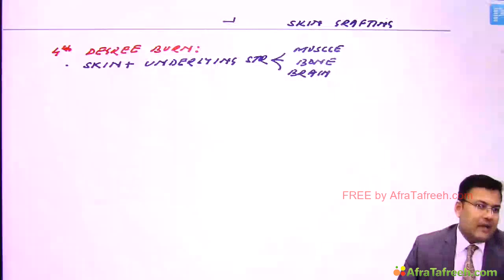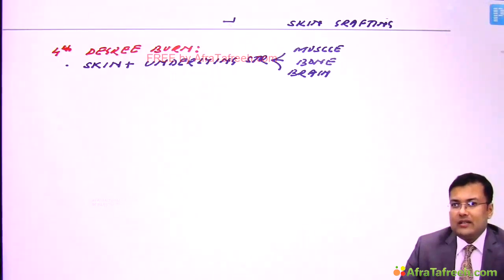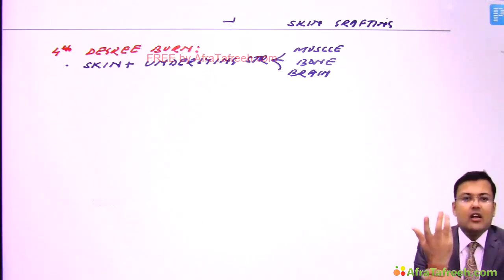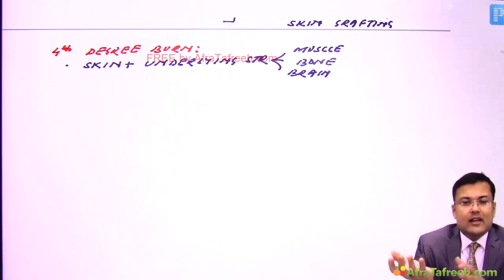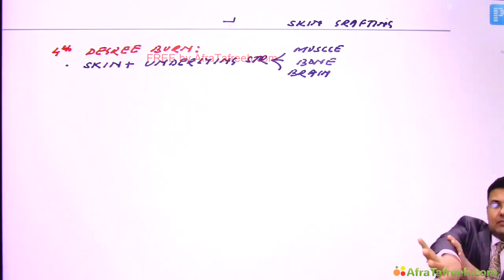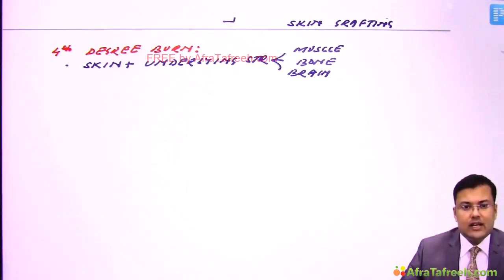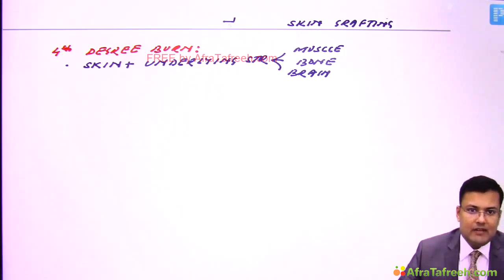So you might have seen charred bodies, and in those bodies you have seen that the skin and underlying structure is charred. Or sometimes in some kind of accident, if a patient is alive but one limb is charred, in which the skin and underlying structures are involved. So these are the 4 degrees of burns which are frequently asked.